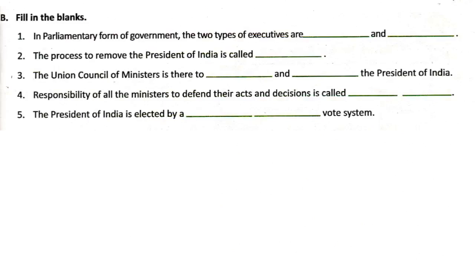B. Fill in the blanks. First, in parliamentary form of government, the two types of executives are dash and dash. Answer, nominal and real. Question number 2, the process to remove the President of India is called dash. Answer, impeachment. Question number 3, the Union Council of Ministers is there to aid and advise the President of India.